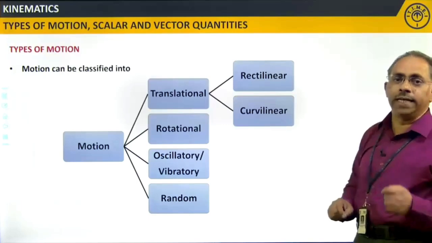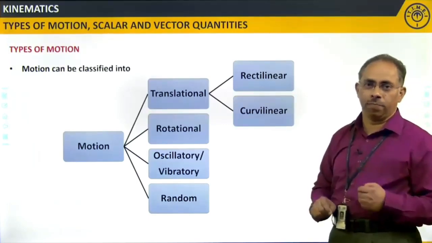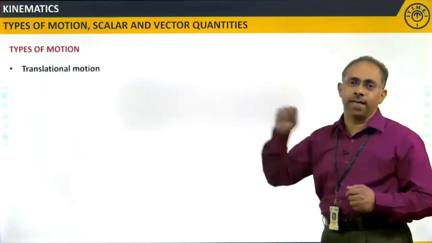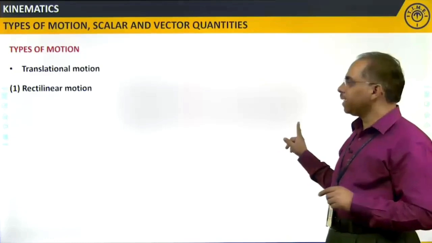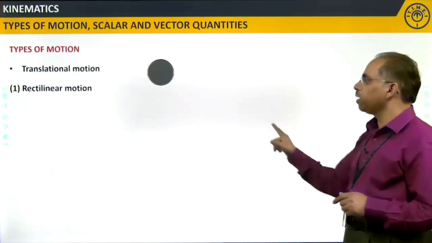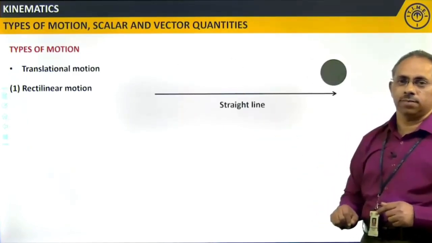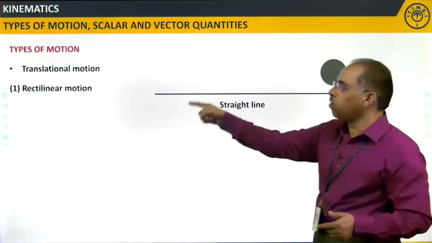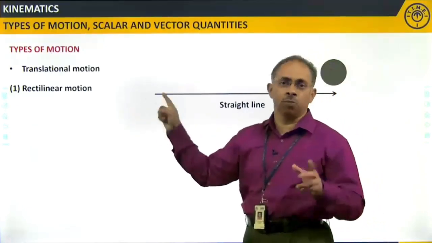Let us now discuss each and everything in detail. First, let us go with rectilinear motion in translational motion. When I say rectilinear motion, it refers to a body moving along a straight path. Whenever a body is moving along a straight path, we call it rectilinear motion.